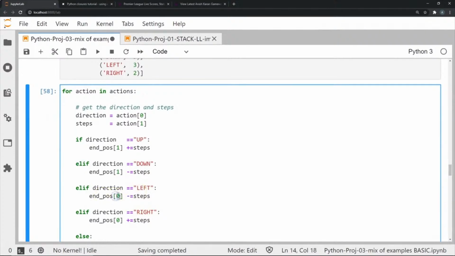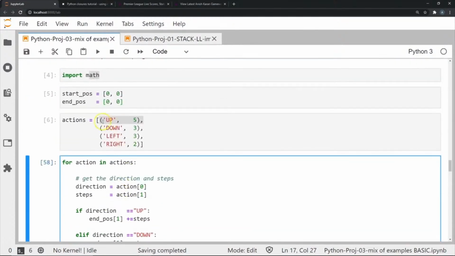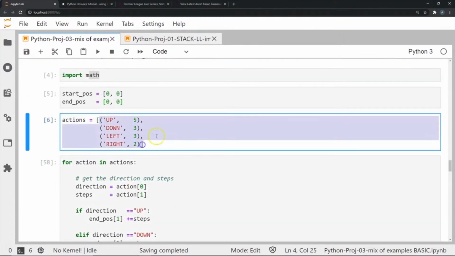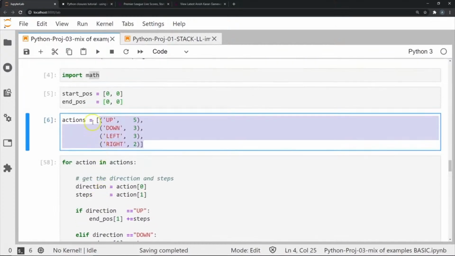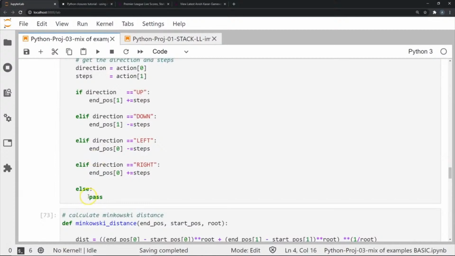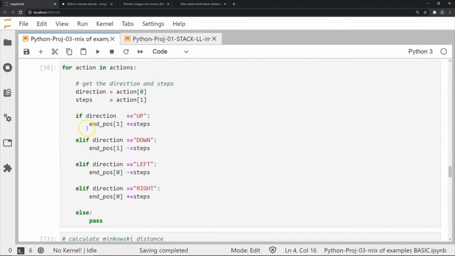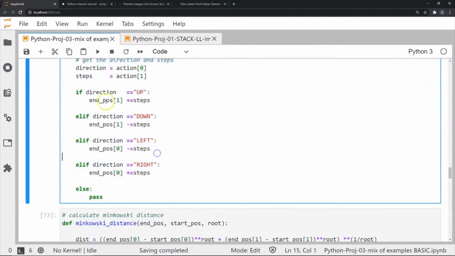So we take end position in the first index, the x-axis, and if we're moving left, it's a decrement, and if we're moving right, it's an increment. If there's any other action, like any other action that was given here, we say pass. So basically, the only valid actions are up, down, left, and right. Otherwise, we just skip that particular action. So this is what this particular loop will do. It will update our final position.